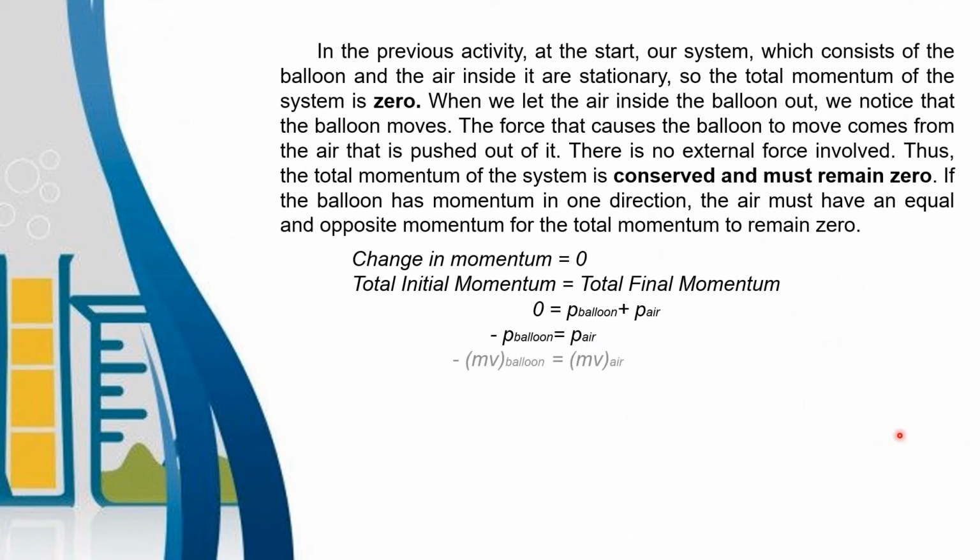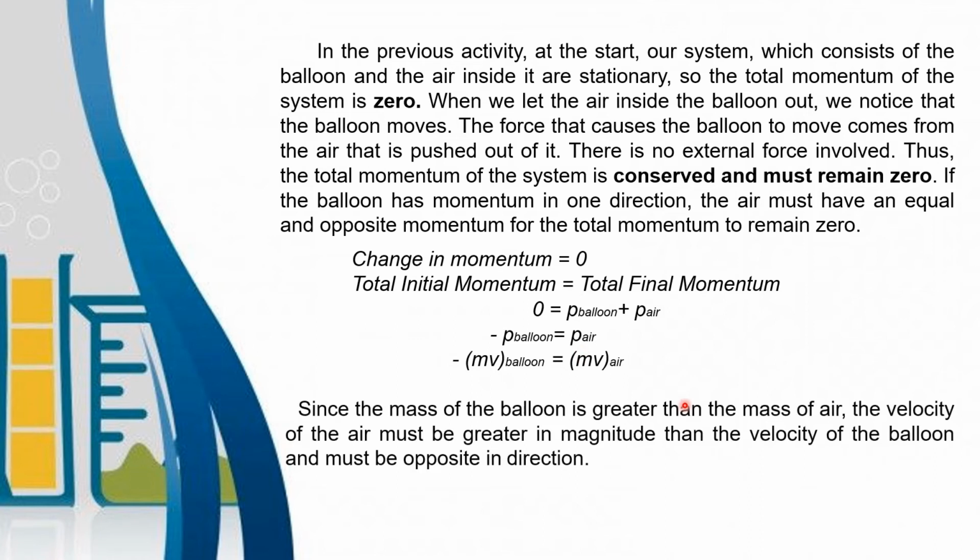Let us expand the formula. Remember, momentum is equal to mass times velocity, so we're just going to expand this P to m times v. Therefore, negative mass times velocity of the balloon is equal to the momentum of the air, so mass times velocity of the air.